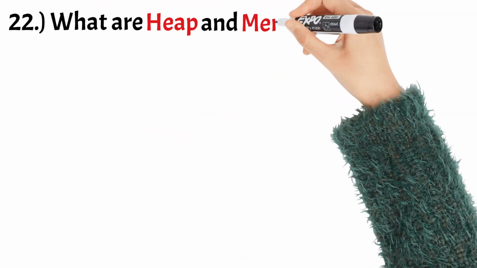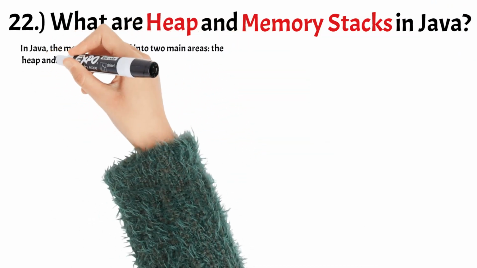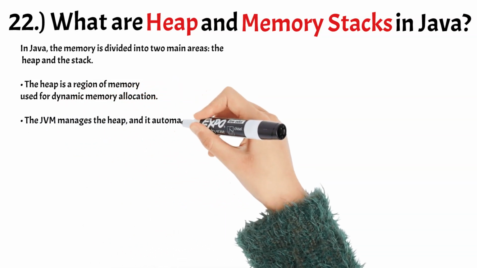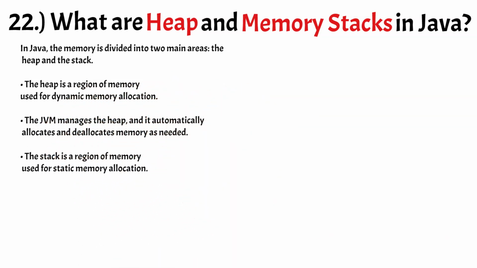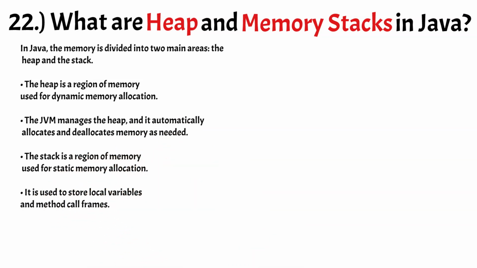Number 22. What are heap and memory stacks in Java? In Java, the memory is divided into 2 main areas, the heap and the stack. The heap is a region of memory used for dynamic memory allocation. It is used to allocate memory for objects and arrays that are created at runtime. The JVM manages the heap, and it automatically allocates and deallocates memory as needed.